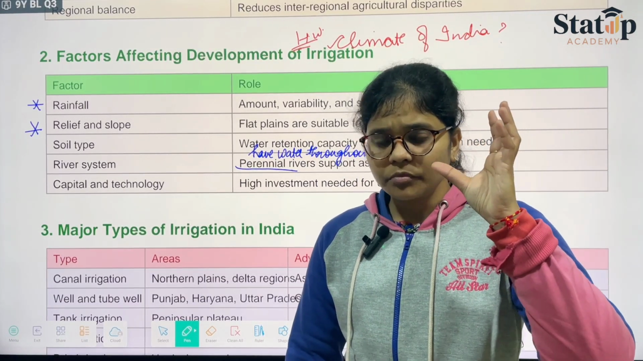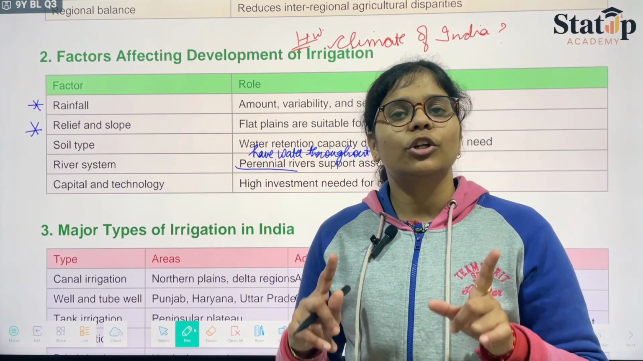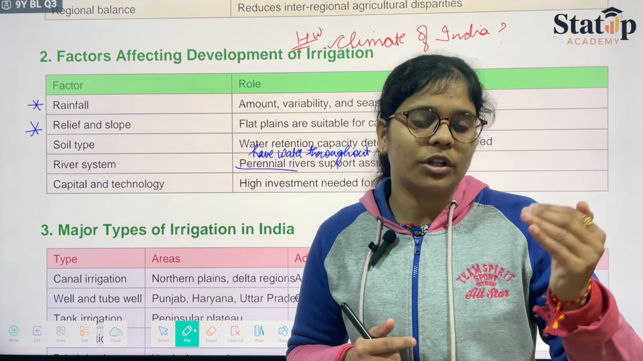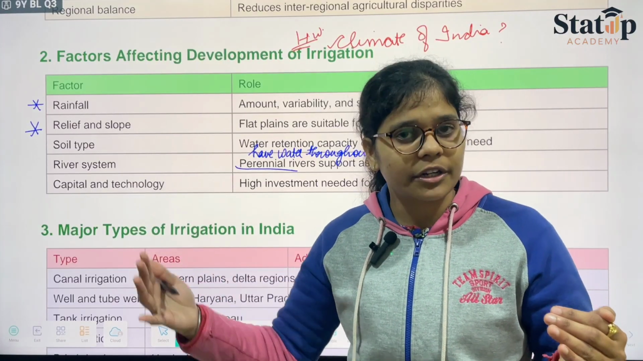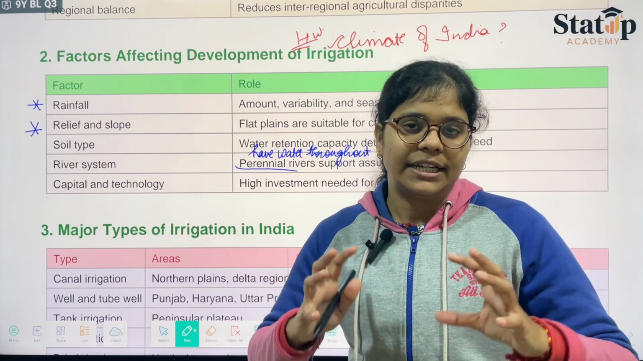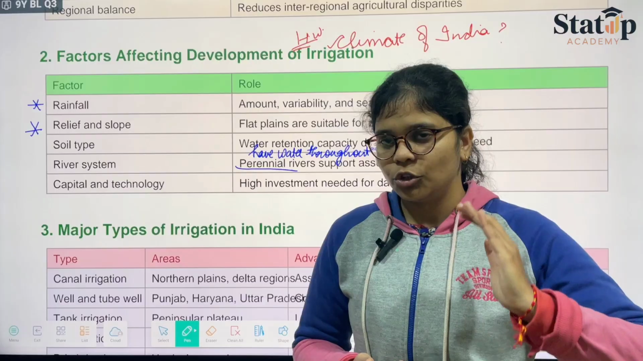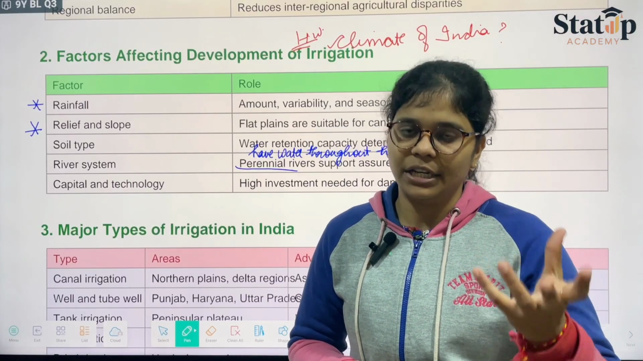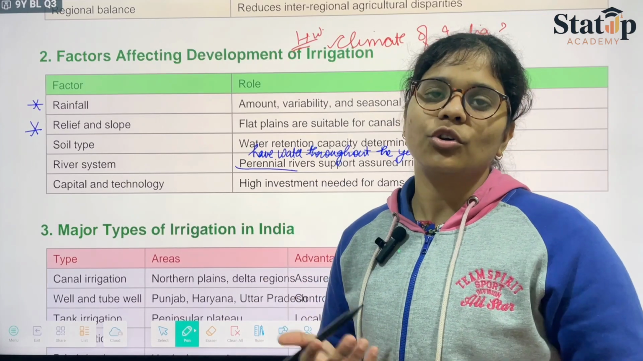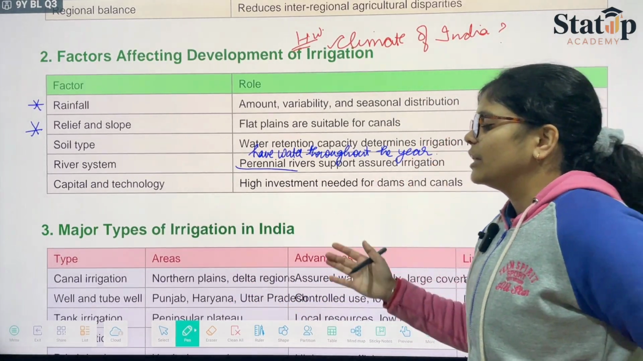Once you have the environmental factors and the relief feature factors in your mind, then you will look at the capital, what amount you have in your hand that you can spend after already spending on fertilizers and seeds of varied, high yielding variety. Only then would you use that capital, like money, on the technology you need to enhance your crop productivity. Next are the major types of irrigation in India.